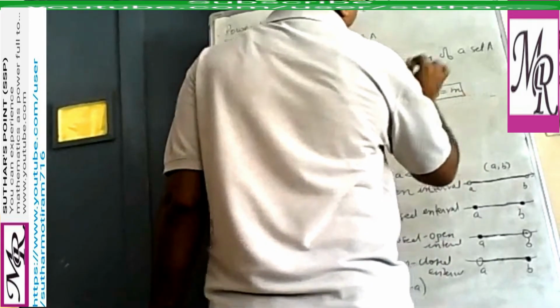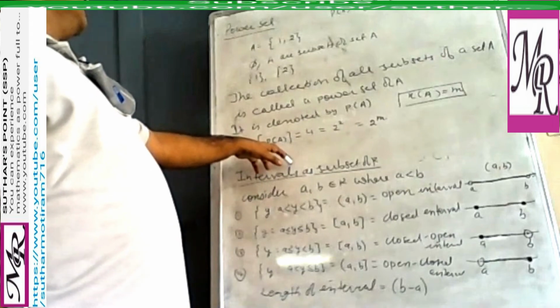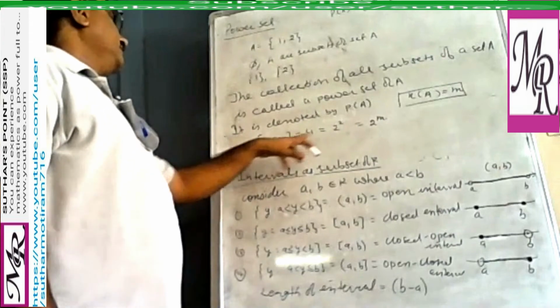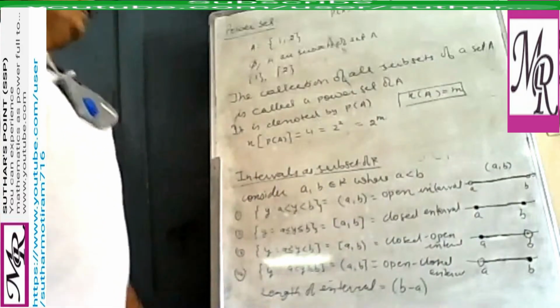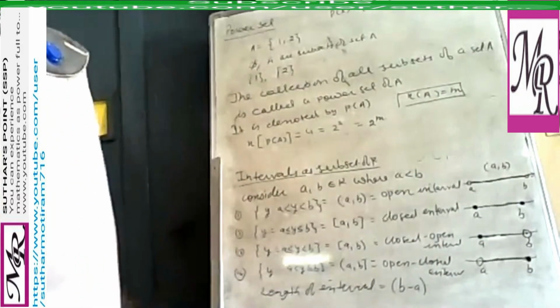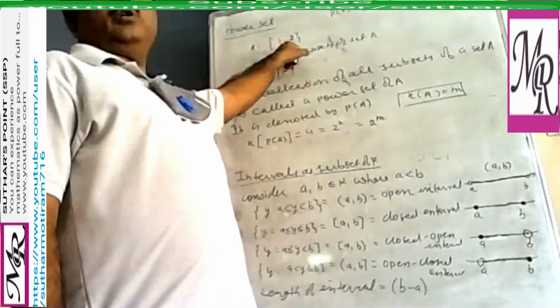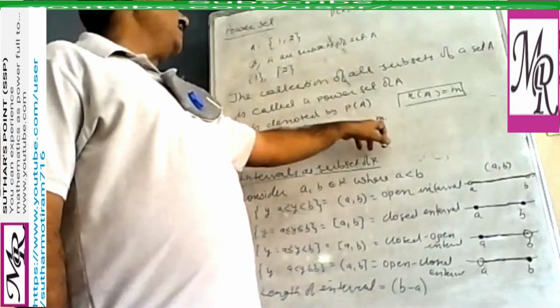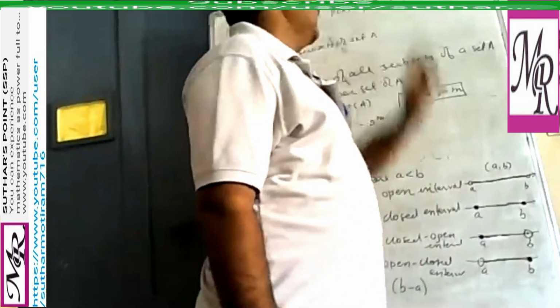If the number of elements in set A is m, then the number of elements in the power set is equal to 2 power m, where m is the number of elements in the set. For example, in this set, the number of elements is 2. So 2 power 2, that is 4. And we have also seen practically these 4 are there.